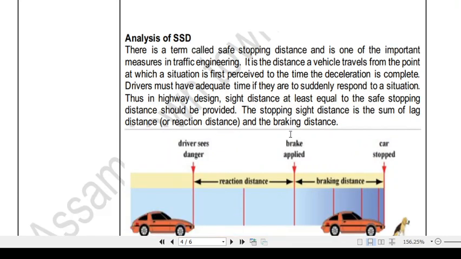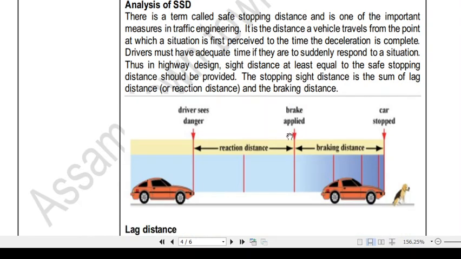Now, analysis of the sight distance. So there is a term called safe stopping distance and it is one of the important measures in traffic operation. So it is the distance a vehicle travels from the point at which a situation is first perceived to the time the deceleration is complete. Now, drivers must have adequate time if they are to suddenly respond to a situation, which we have already discussed.